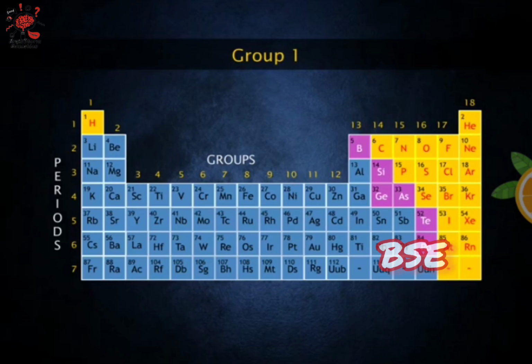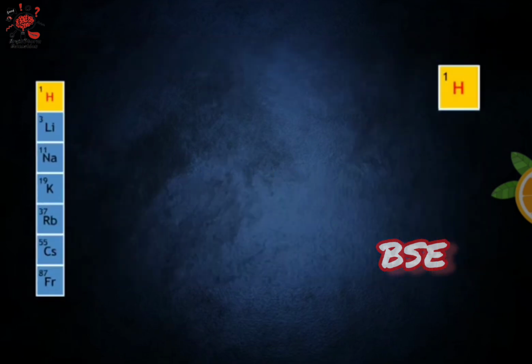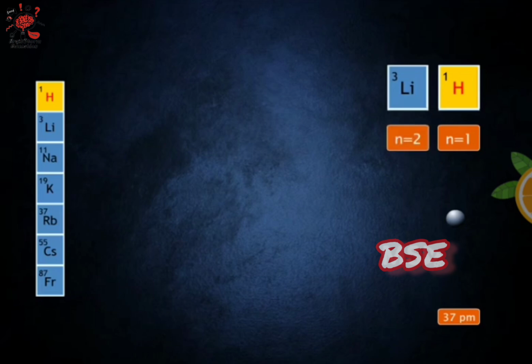Let us compare the atomic radii of elements of group 1. Hydrogen has one shell occupied by a single electron. Its atomic radius is 37 picometers. Lithium belongs to the second period and has 2 electron shells. As a result, it has a greater atomic radius than hydrogen.